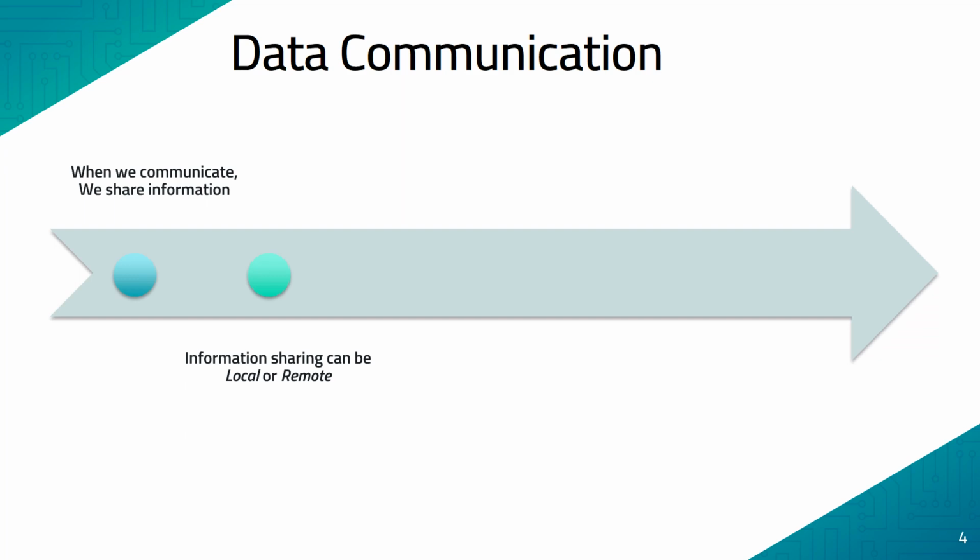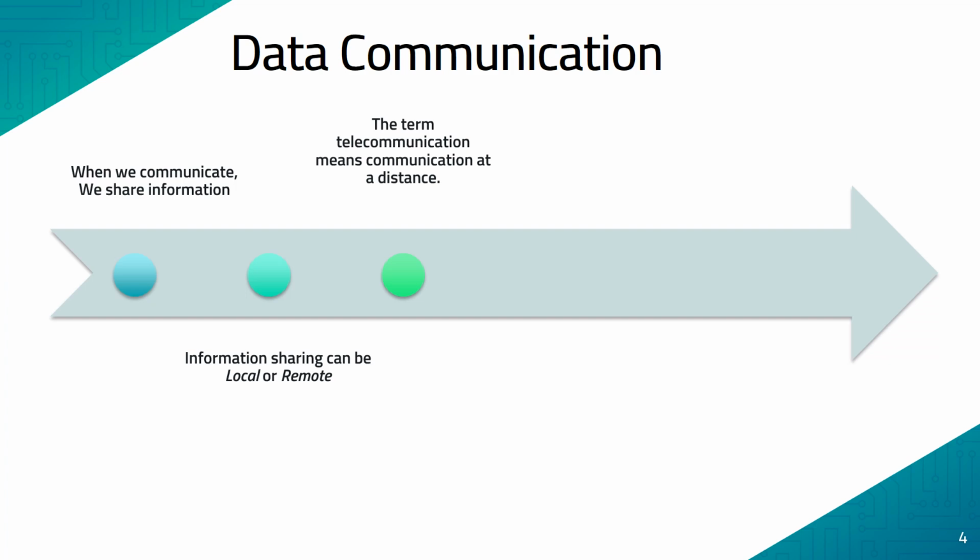When it comes to the concept of remote information sharing, here the communication is happening over a specific distance. In order to represent this remote information sharing, we use the term telecommunication. So telecommunication means information sharing or communication over a particular distance.